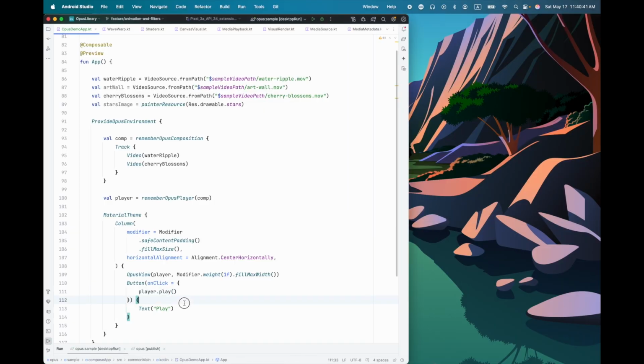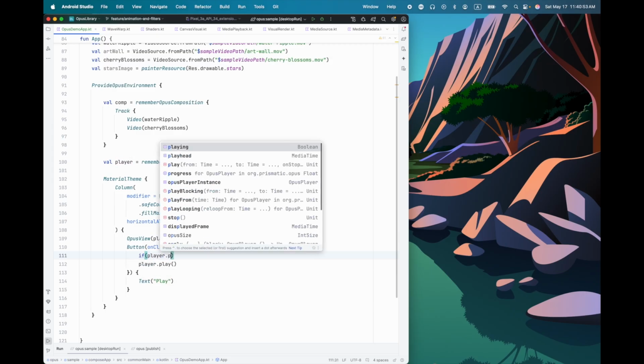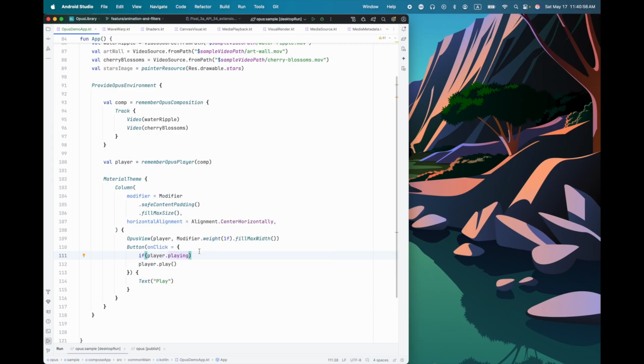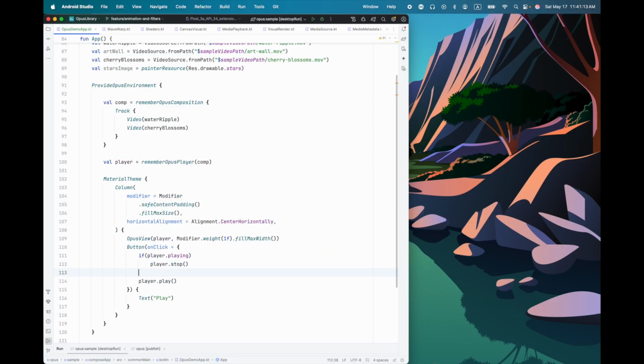So let's do that. Instead of having just play here, let's check the player status, and we'll go in here and say if player.playing. So player.playing is backed by state, so we can use that for all kinds of things, and in Compose UI it will recompose automatically if necessary. But for here, if it's playing, we'll just tell it to stop.